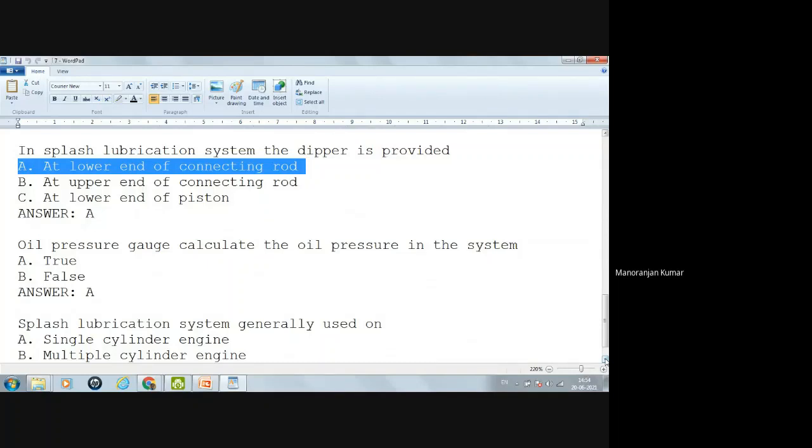For a multiple cylinder engine, generally we use a combination of both the splash as well as the force feed system. So the correct option is single cylinder engine. Okay. So these are some questions based on this topic.